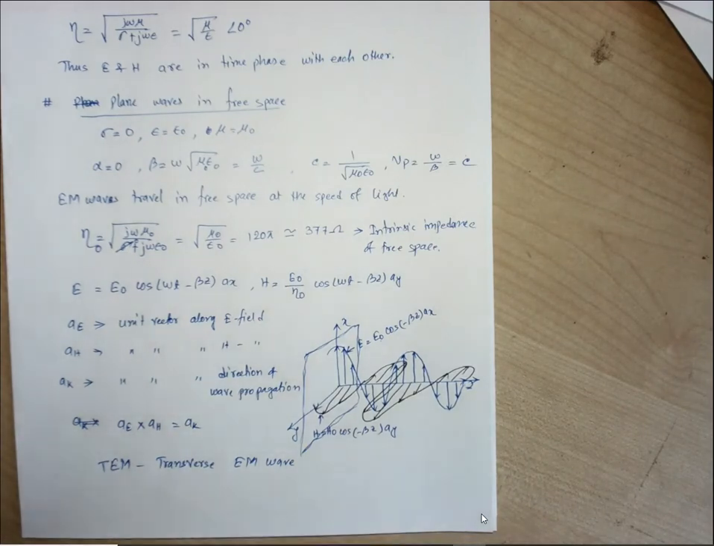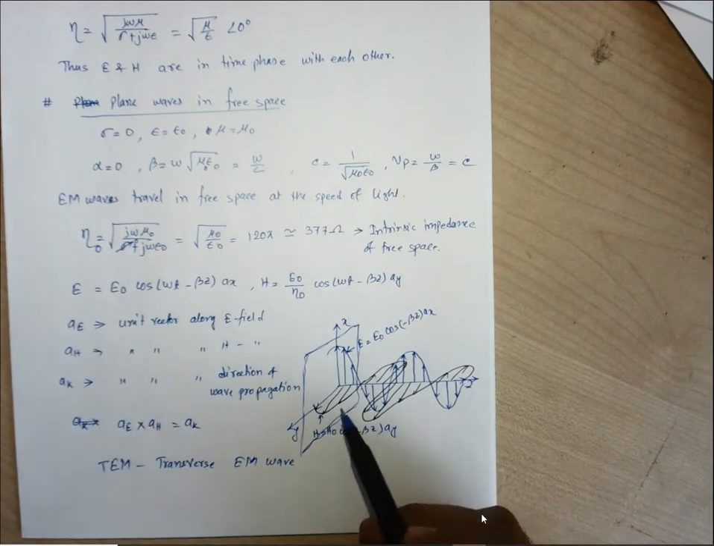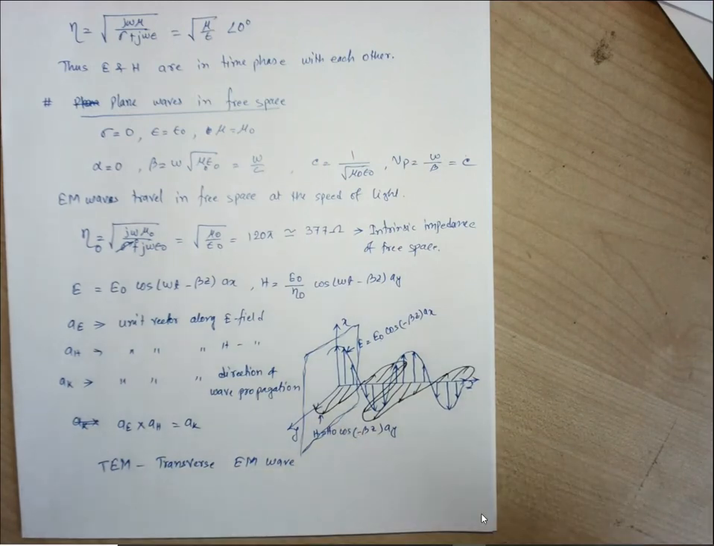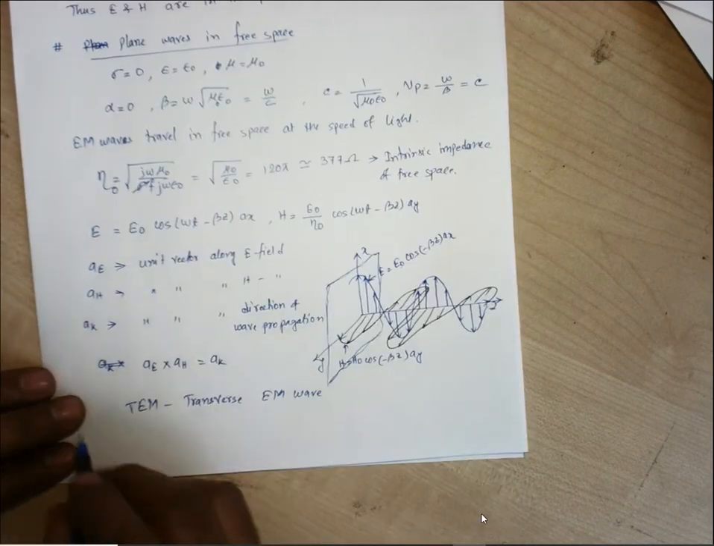Now for any location, either z equals 0 or z equals 1 or z equals 2, whatever the value, at any plane, if both the electric field and magnetic field have the same magnitude, then this kind of TEM wave is known as uniform plane wave. Uniform plane wave.